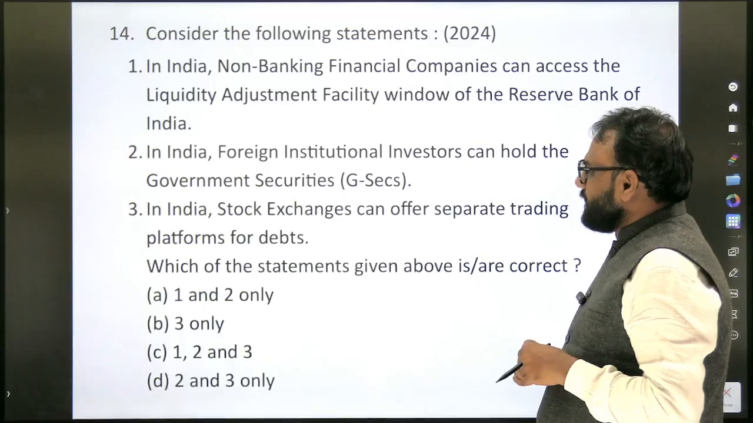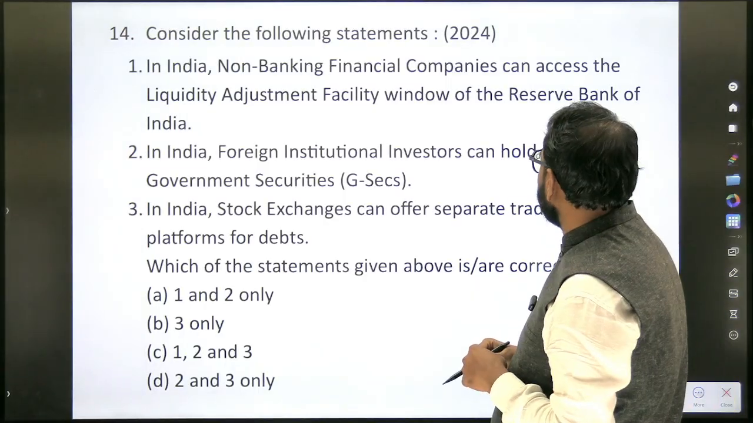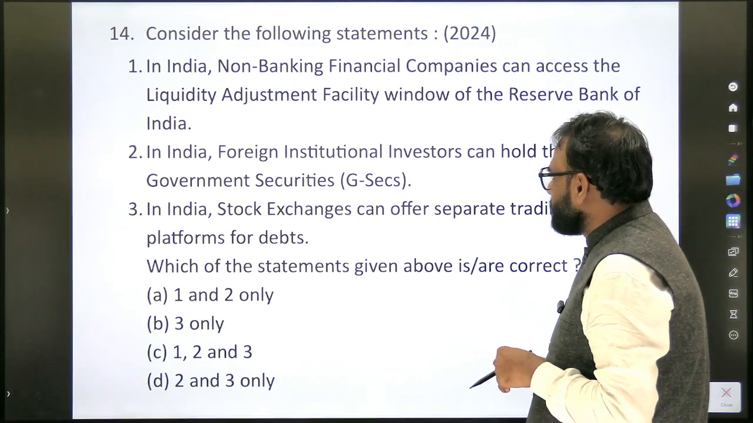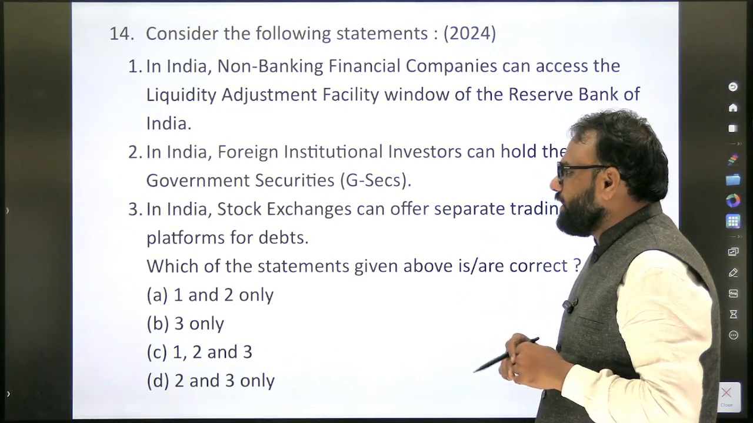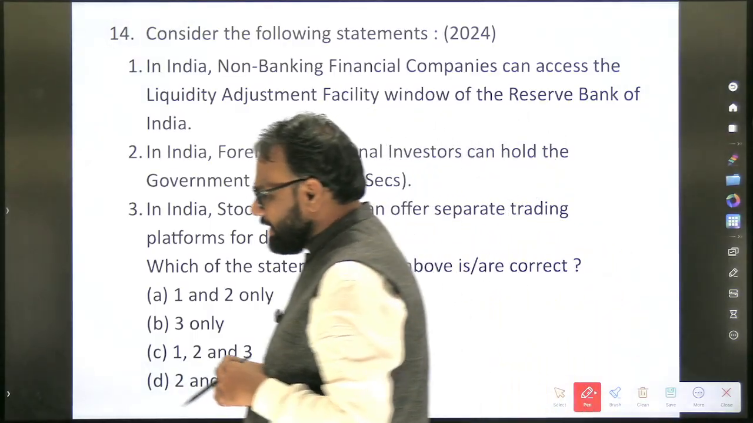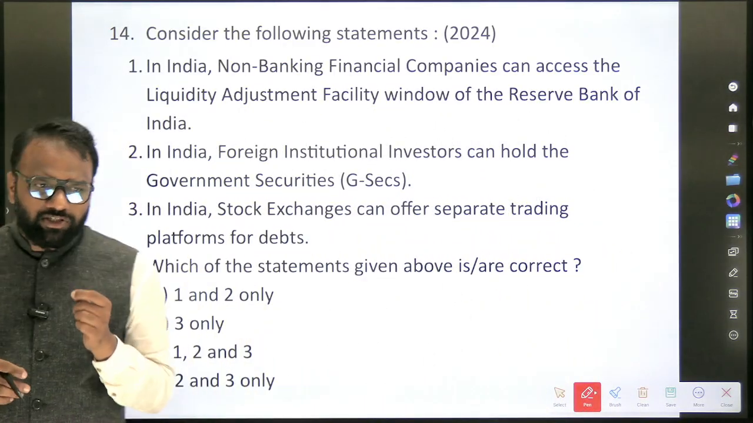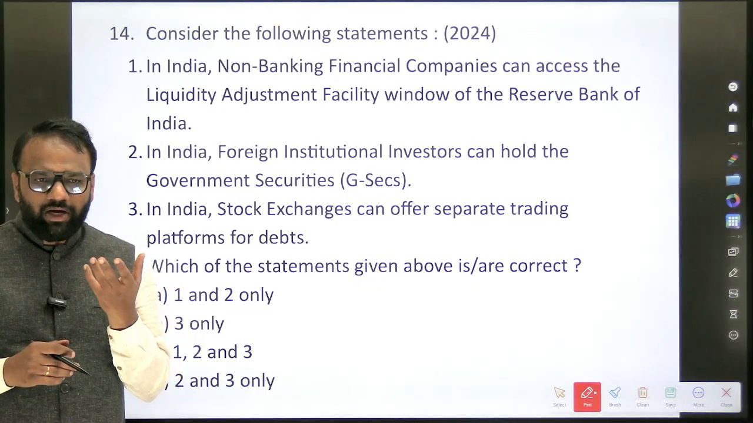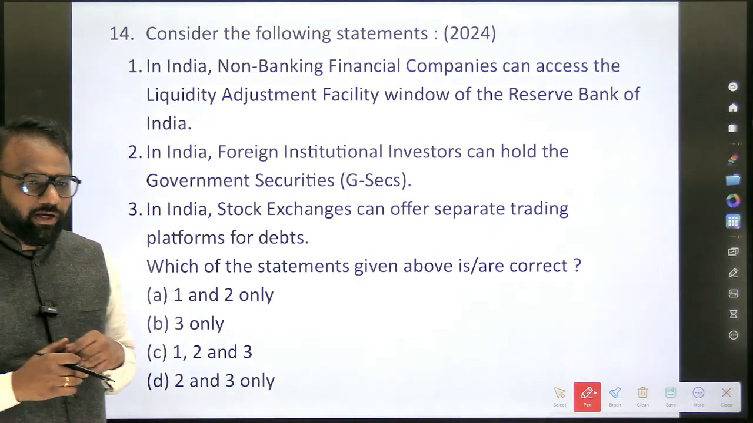So consider the following statements. In India, non-banking financial companies can access the liquidity adjustment facility window of the Reserve Bank of India. In India, foreign institutional investors can hold government securities. In India, stock exchanges can offer separate trading platforms for debt. So I think previous year there was a small mistake in the notes, so this year I updated the content. At that time I had not got a clear source of information, but now I have got it and I updated the same.